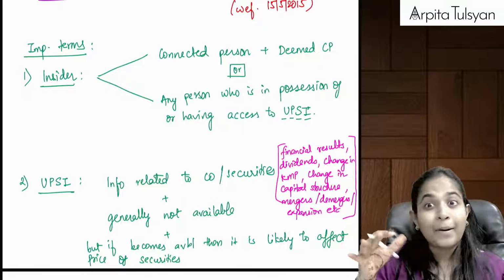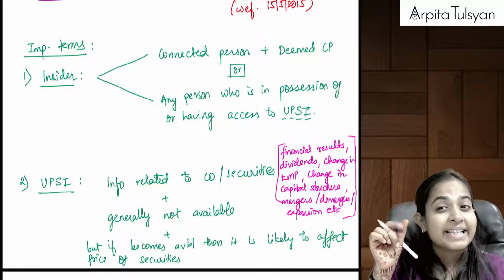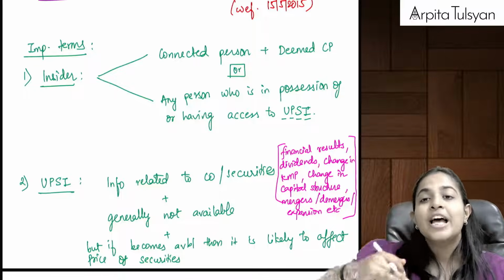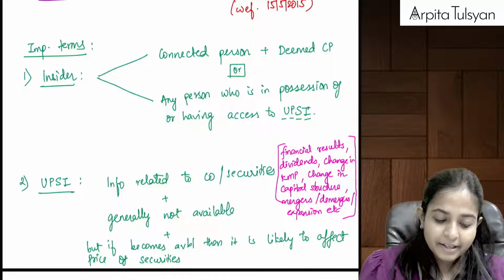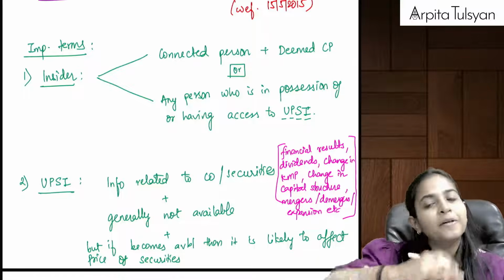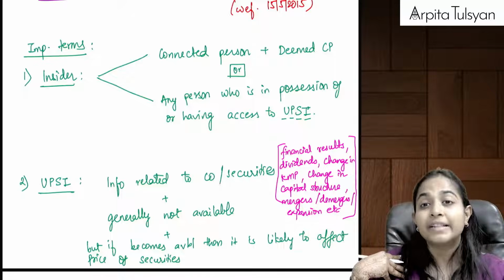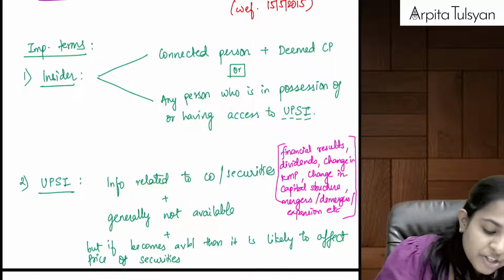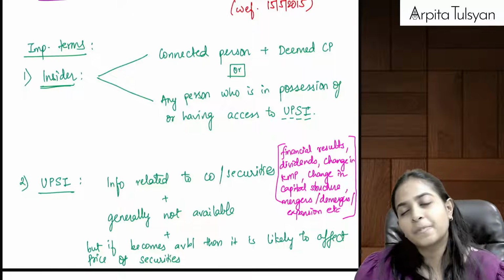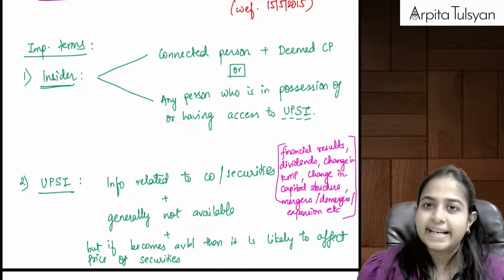Unpublished, non-public, price sensitive information, because of which the prices can be manipulated. So either a connected person or any other person who is having the unpublished price sensitive information will be considered as an insider.